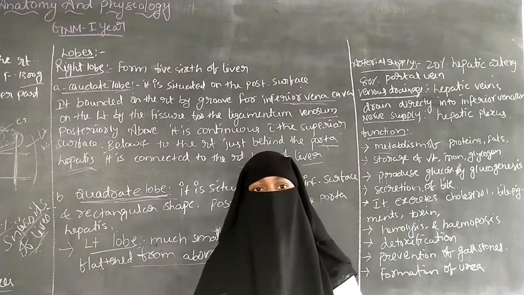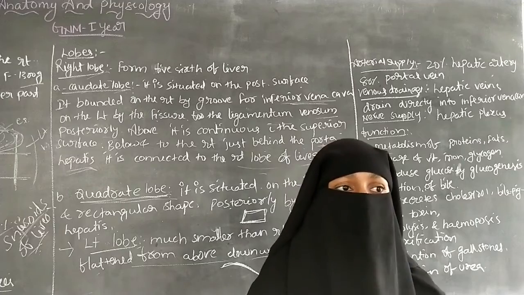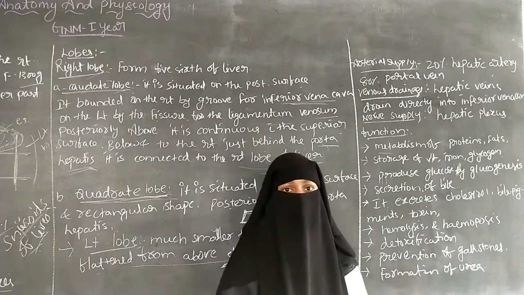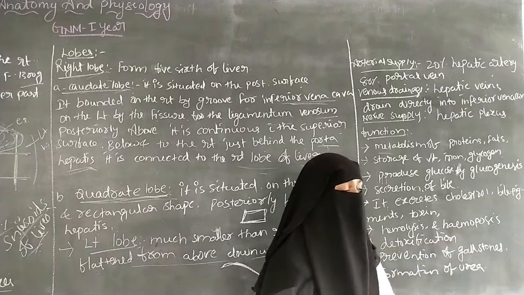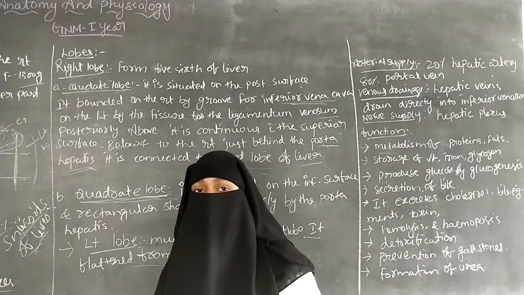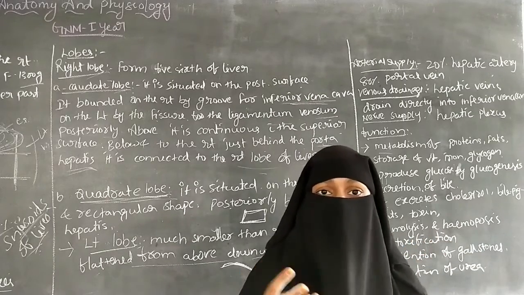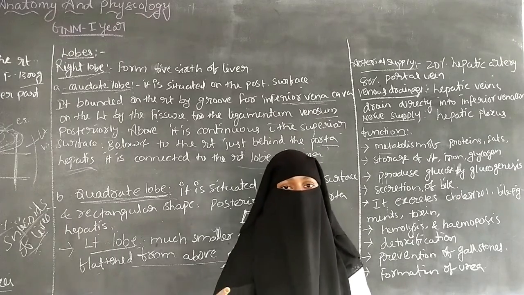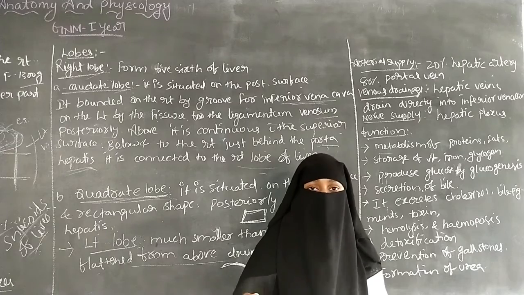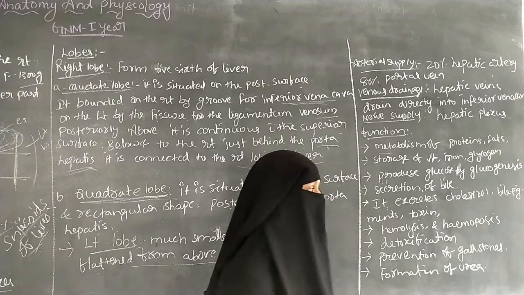The liver helps in the formation of red blood cells and platelets. Hemopoiesis means the production of red blood cells and platelets.